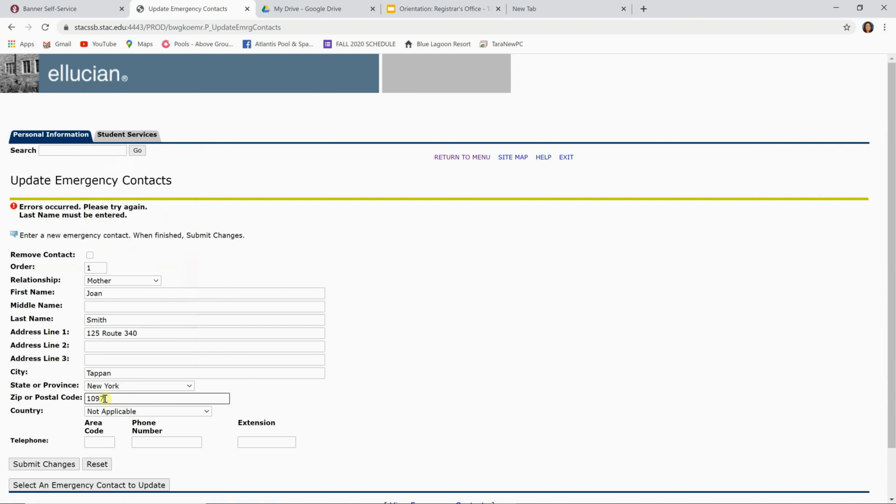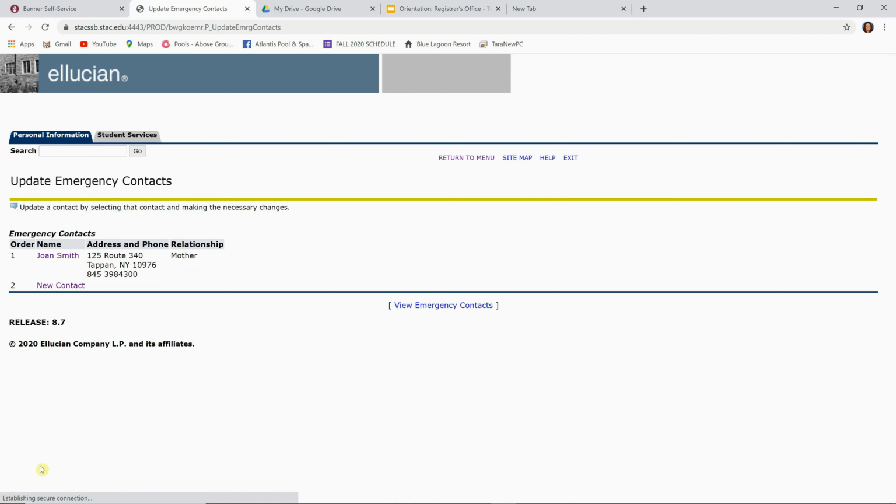and the zip code. You want to make sure that you enter the phone number that we would call in case of emergency. We want to make sure that we have that on file. And then select Submit Changes. Okay, now you have updated your emergency contact. Again, this is just for the security office, the registrar's office, all offices on campus to have a contact in case of an emergency.